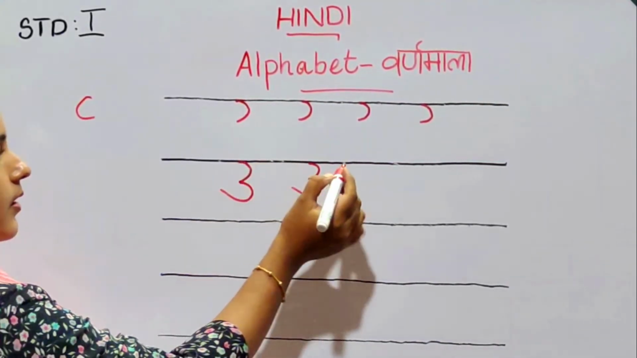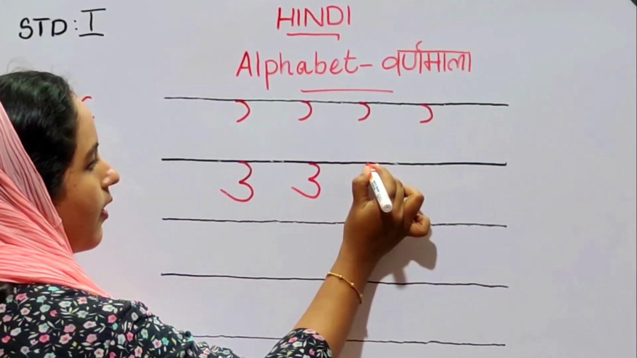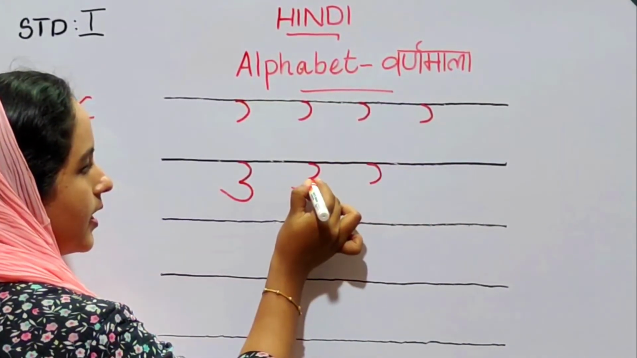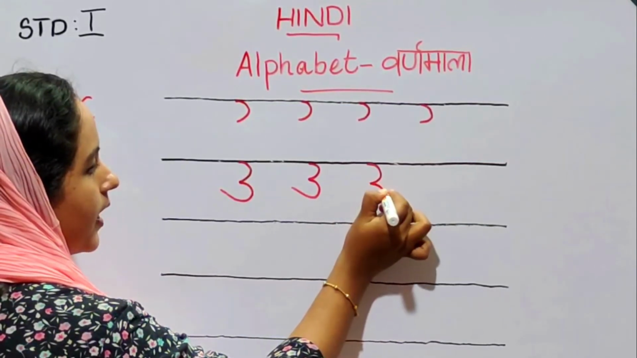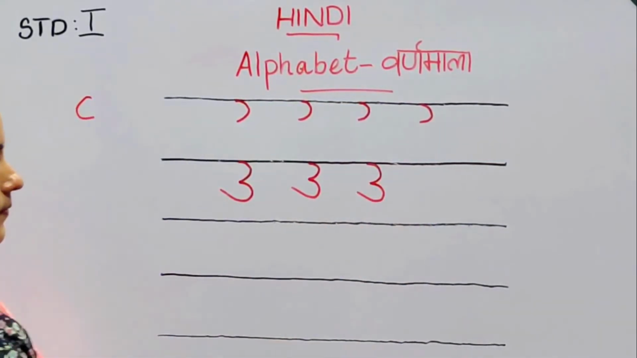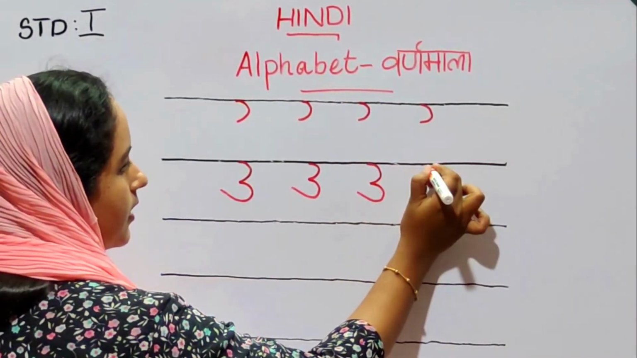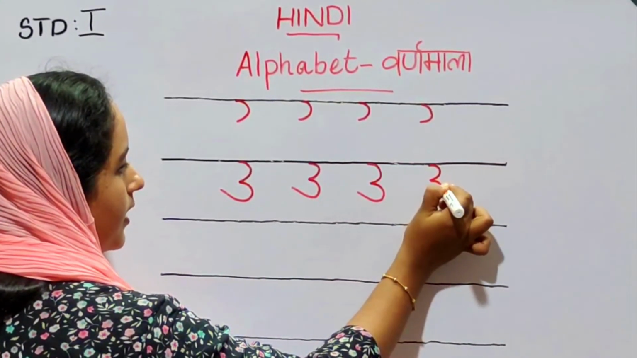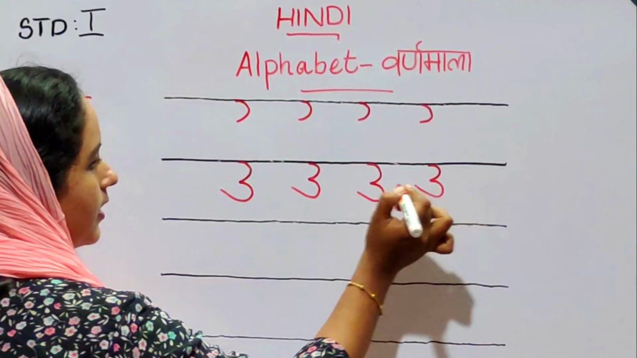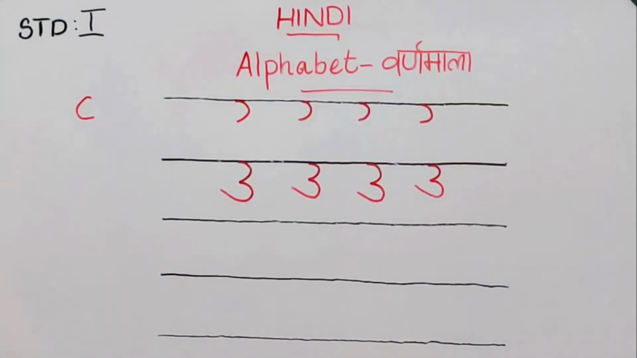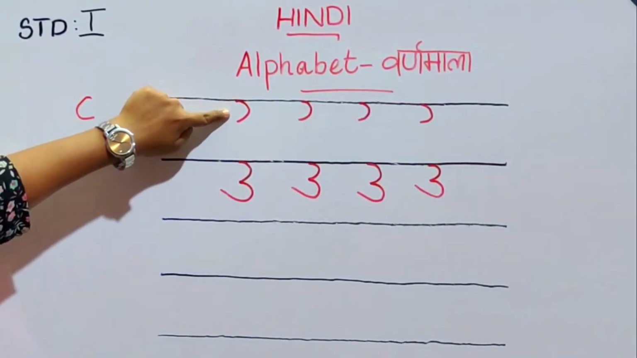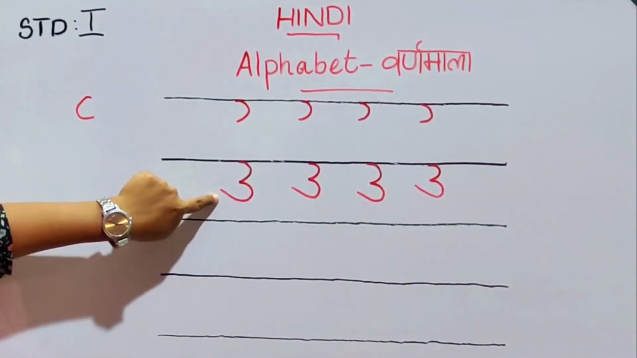Once more, touching the top, write a reverse C. Join with another reverse C with the tail. Okay, touching the top, write a reverse C. Join with another reverse C with the tail. Okay dears, then first step, only write reverse C, then join with another reverse C.